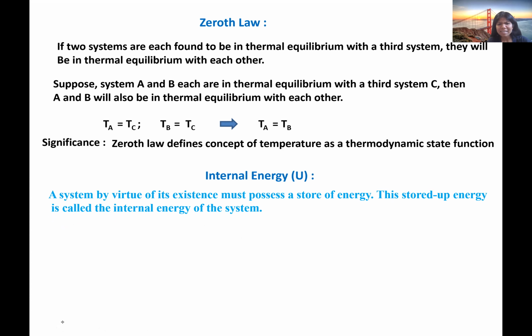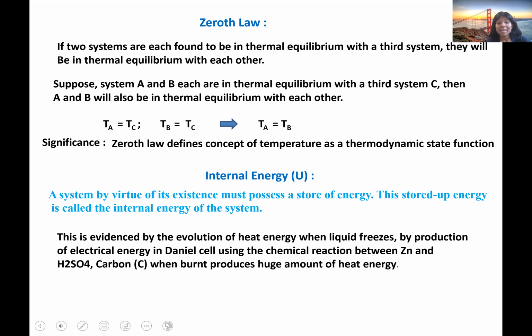So what is internal energy? A system by virtue of its existence possesses a store of energy. So this stored up energy is called internal energy. Some examples of internal energy: whenever a liquid freezes to ice, we feel the evolution of latent heat.